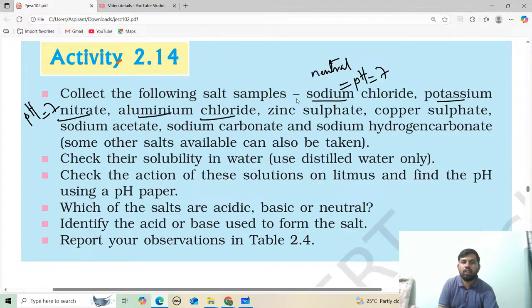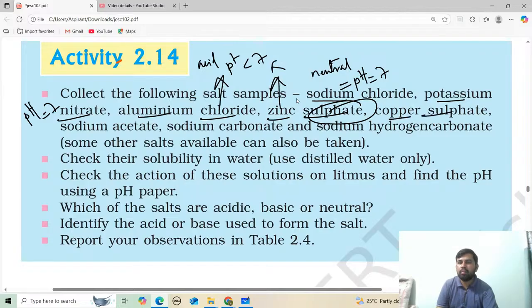Aluminium chloride is an acidic salt from a strong acid, so the pH will be less than 7. Zinc sulfate is due to sulfuric acid, so it is acidic, pH less than 7. Copper sulfate, again sulfate, pH less than 7.